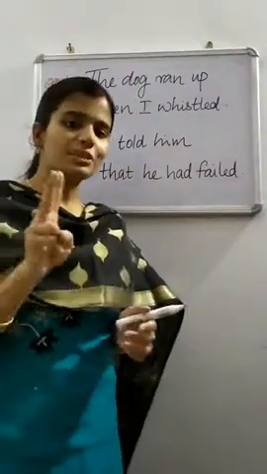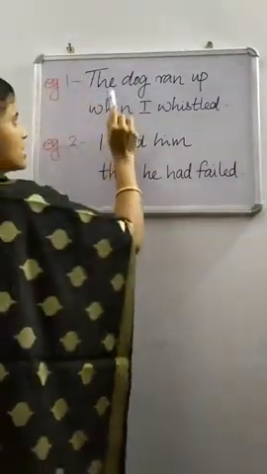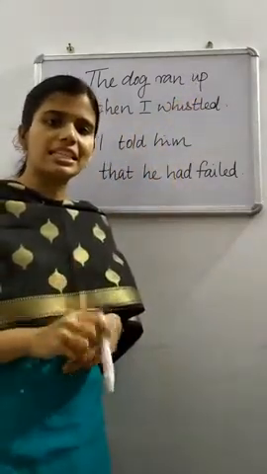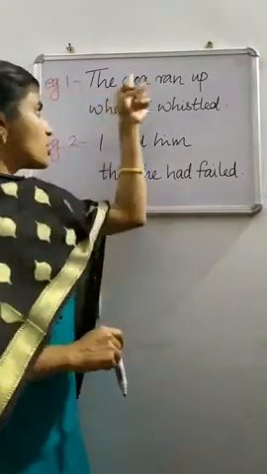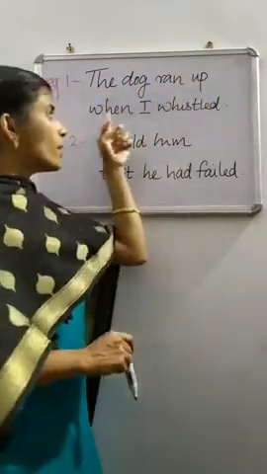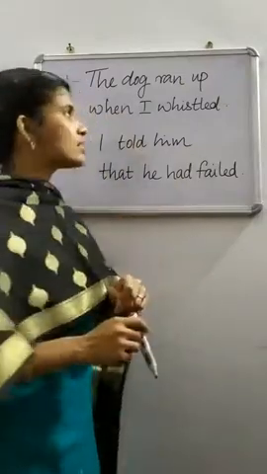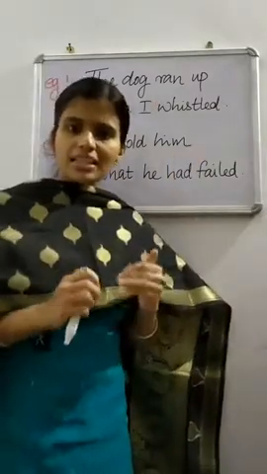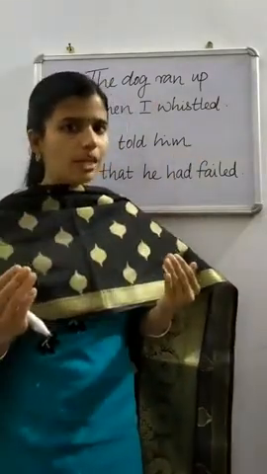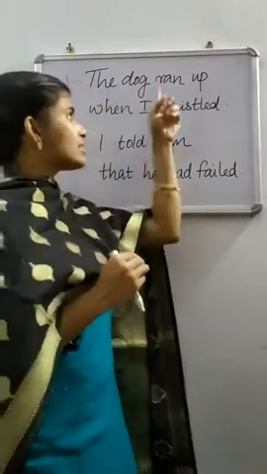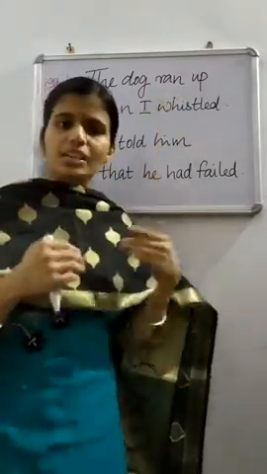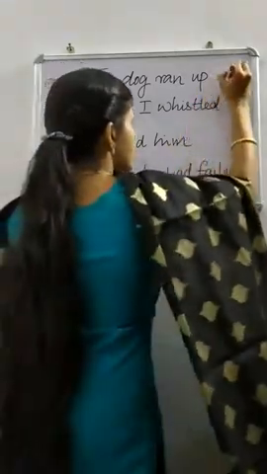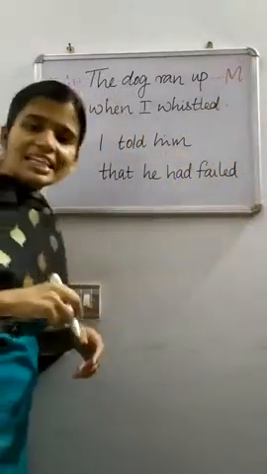I have written two sentences. Look at the first sentence: The dog ran up when I whistled. How many clauses are there in this sentence? There are two clauses. The dog ran up is the first clause. When I whistled is the second clause. What kind of clause is this? The dog ran up. Can this clause stand alone? Does it convey complete meaning? Yes. This clause makes a complete sense. So, it's a main clause or independent clause.